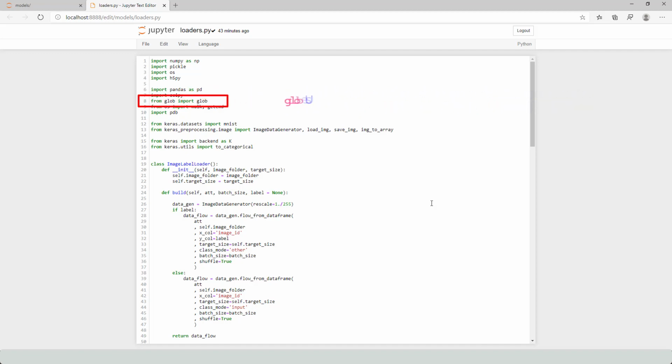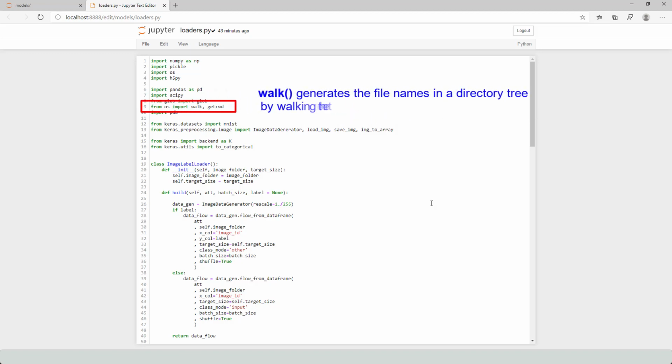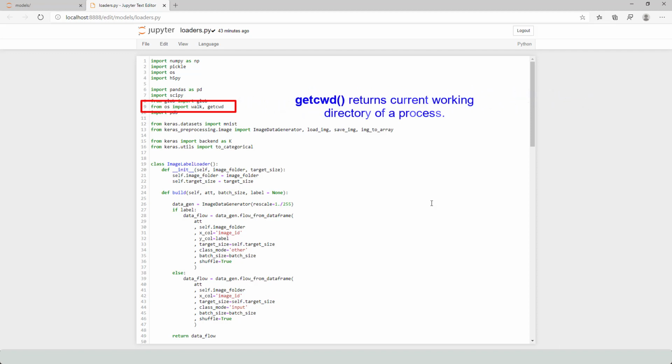Import glob. Glob uses Unix shell rules to find file names matching a pattern. Import walk and getcwd. Python method walk generates the file names in a directory tree by walking the tree either top down or bottom up. Python method getcwd returns the current working directory of a process.